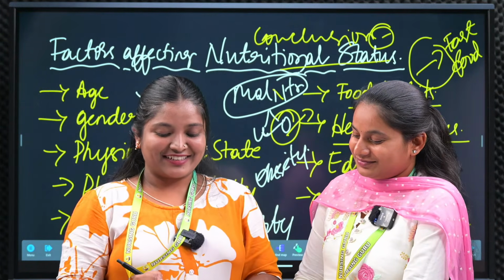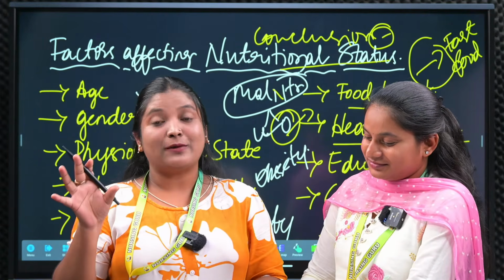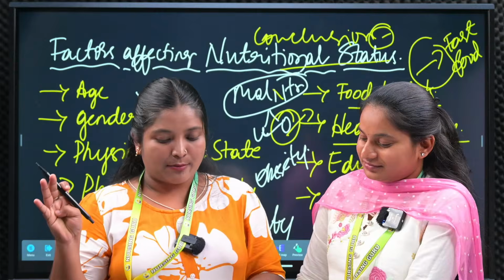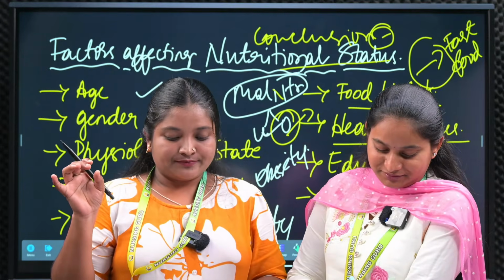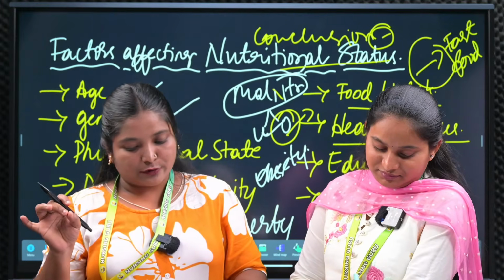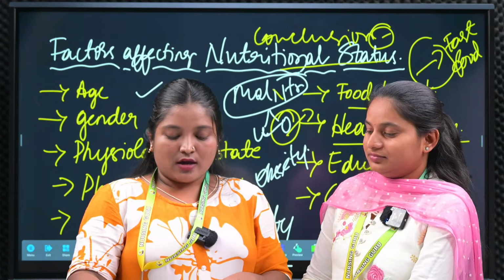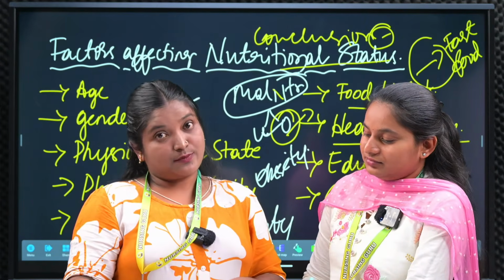Next one, very short answer. So short answer type we are expecting. Give the example for the complete proteins. So amino acids, list out the amino acids. For what are amino acids? Give 4 good sources of proteins. List out the functions of proteins. What is the daily requirement for the protein in the adult? Okay, so we have that 30 grams per day we need.